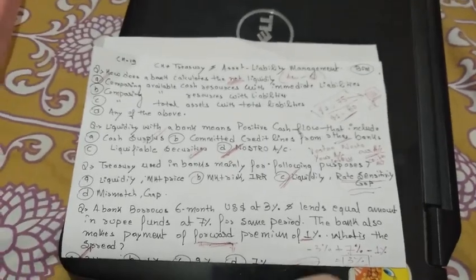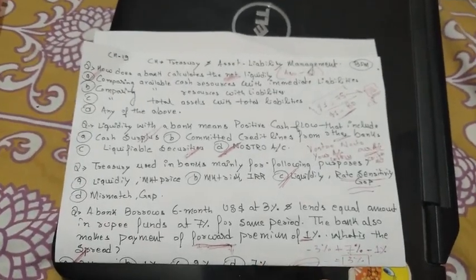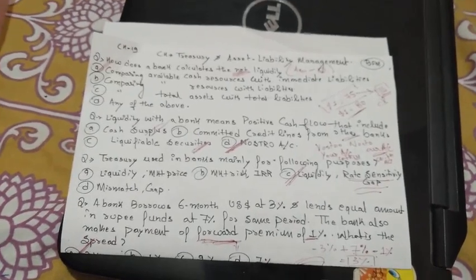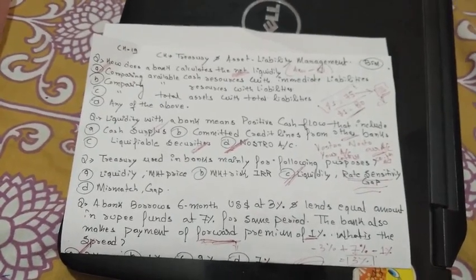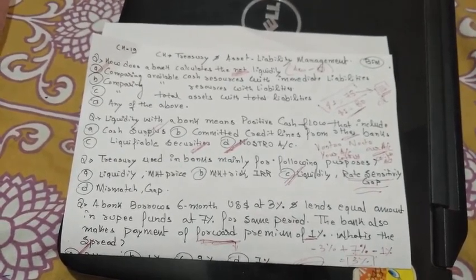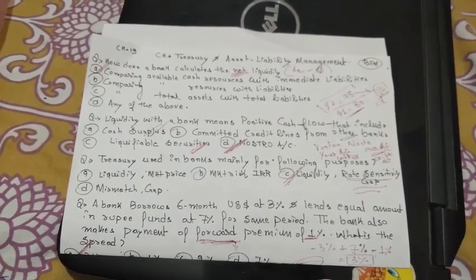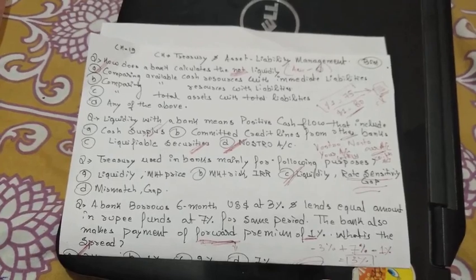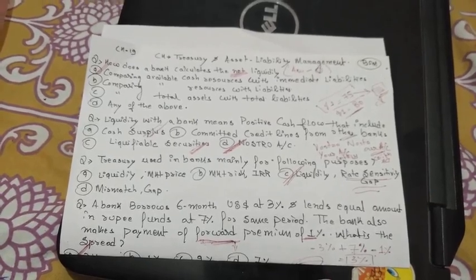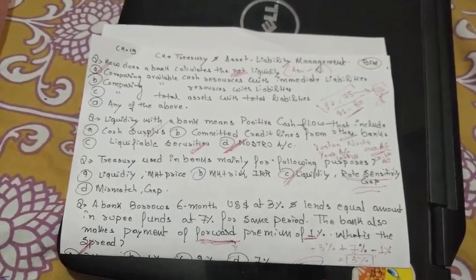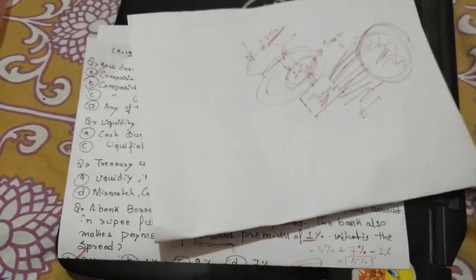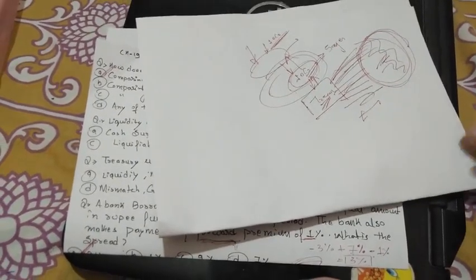So the next concept is credit risk in treasury. As we have discussed, there is very little credit risk involved in the treasury, but a part of the credit risk is very much in the treasury as well. For example, credit risk can be of many types, and one of them is counterparty risk. What do you mean by counterparty risk? That involves a third party. We will discuss this with an example.